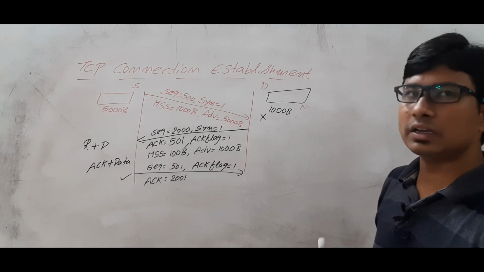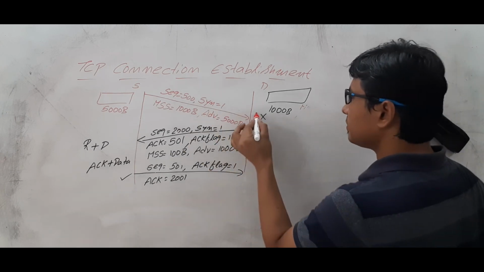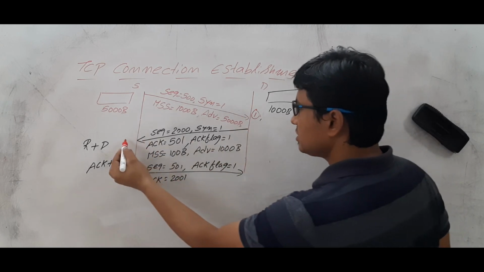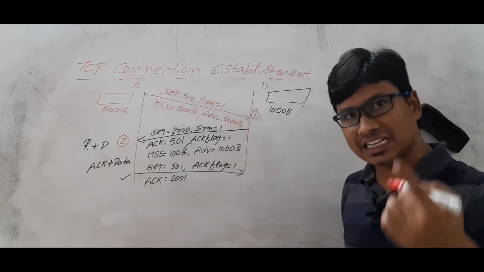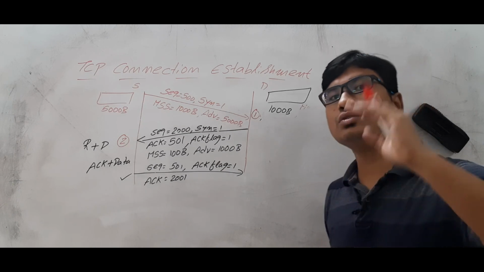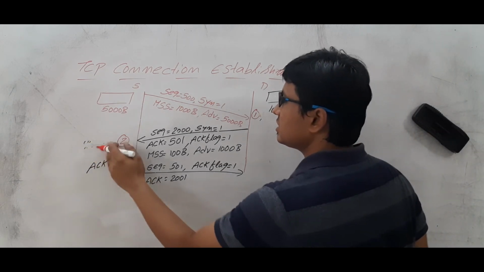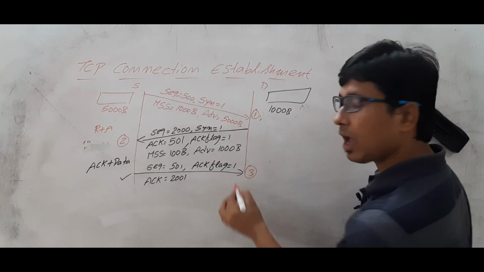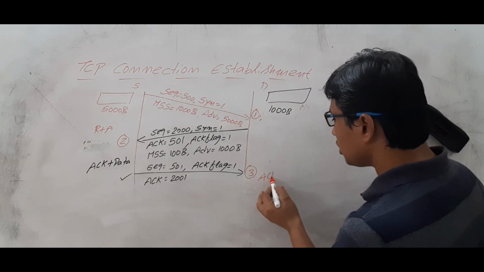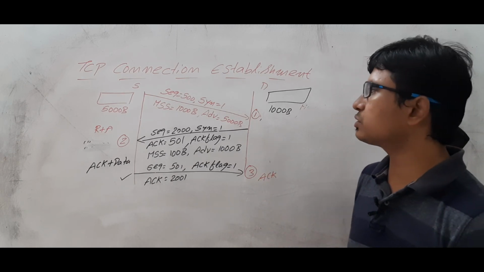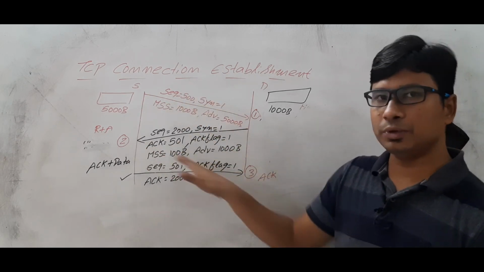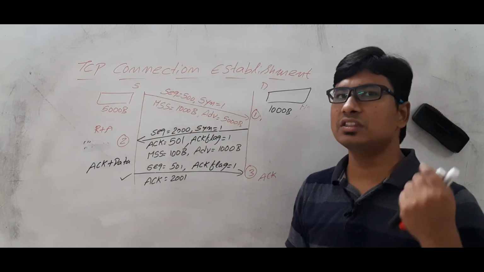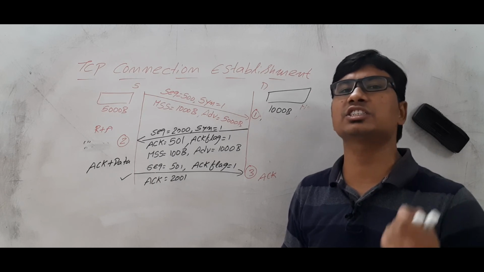Now, let me discuss what is happening. This is step 1. Am I right or wrong? The sender is sending the request. And this is step 2. The receiver is accepting the sender's request and also it is requesting. So it is request plus acknowledgement. And step 3 is happening. The sender is also sending, or accepting, the request. So it is a 3-way communication. Am I right? This is the first, second, third. So that's why we call it 3-way handshaking connection establishment.